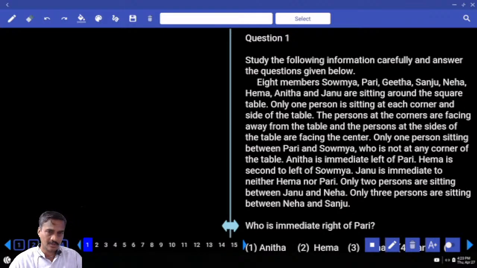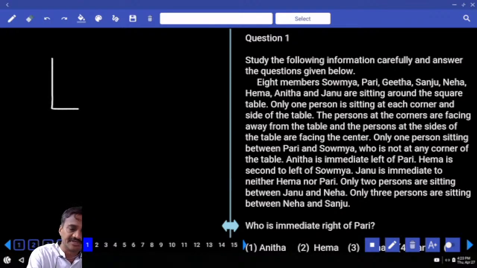Now, RRB PO prelim, paper number 5, question numbers 1 to 4. In these four, what is the information we have? It is based on a square table. 8 persons are seated around a square table, 4 at the centers and 4 at the corners.